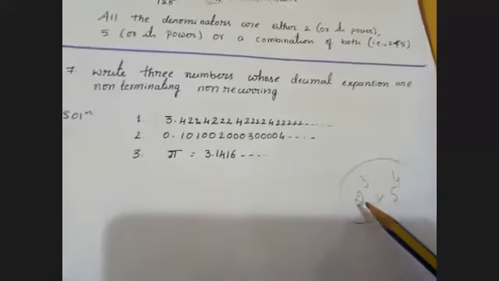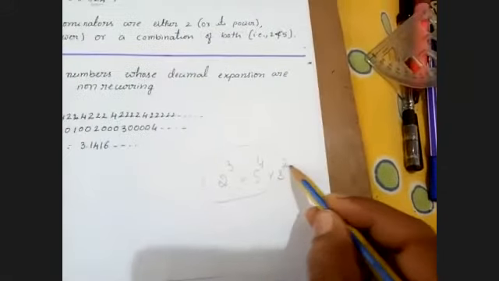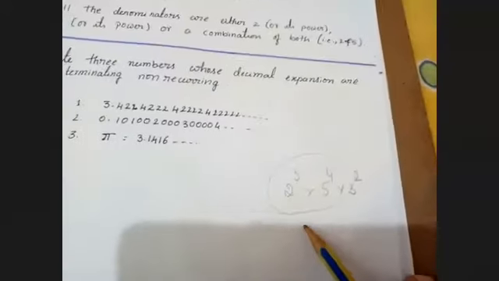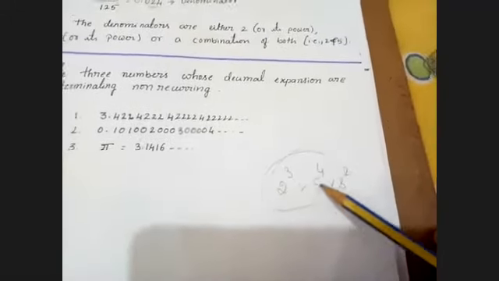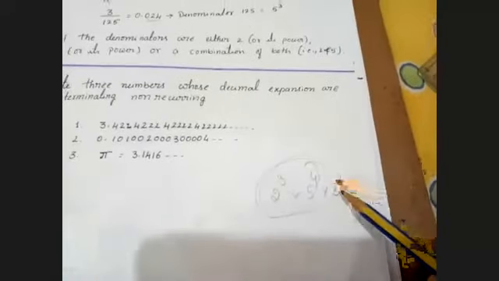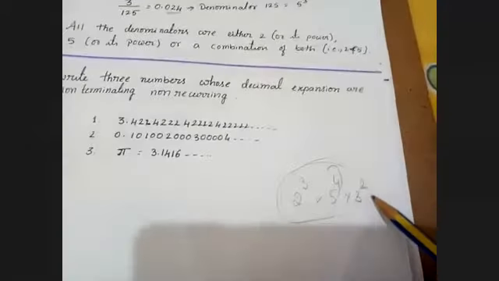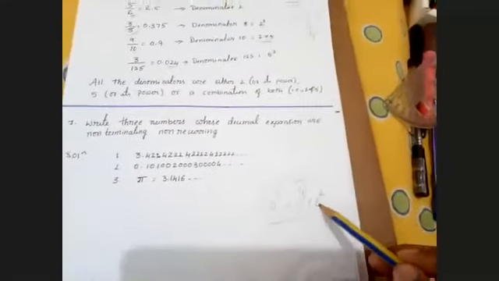Ma'am, one more doubt. Yes. Prime factors should be a combination of only 2 and 5 to be terminating. If I write 3 power 2 or 3, this is not terminating. You will not get remainder 0. Only if 2 and 5 come will you get remainder 0. If 3 power 2 or into 7 or into 6 or something like that, other than 2 and 5 comes, that is not terminating. Am I clear to everyone?